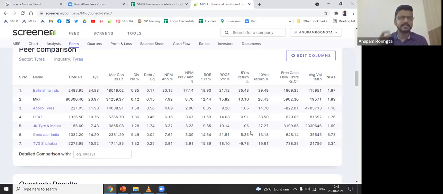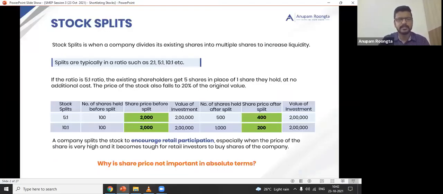Share price is just a representation of the company, their performance and fundamentals. It has nothing to do with your trading and speculation and all that. Nothing to do with the future returns. Yeah. So stop looking at the share price, because you don't know which share has done split and bonus how many times. So you can't say Infosys share is more expensive than this share and TCS share is cheaper than that share. You can't say that. The absolute number has no value.